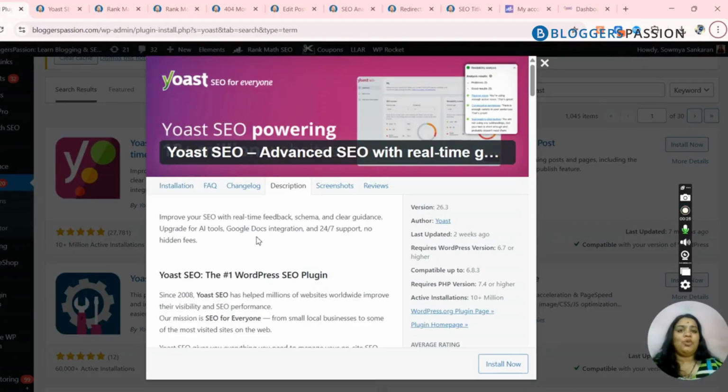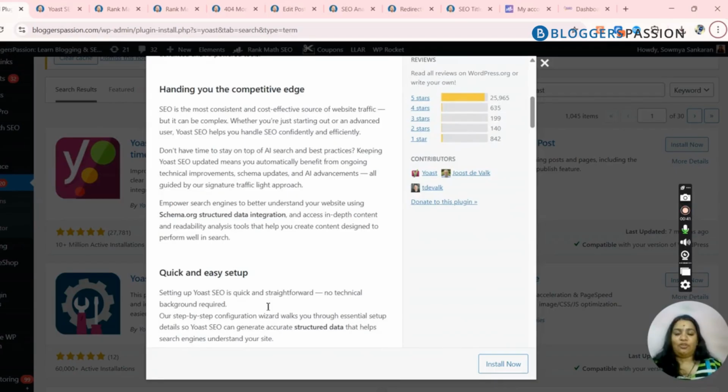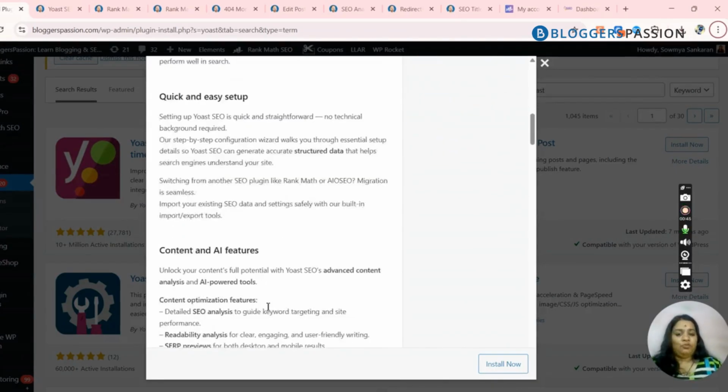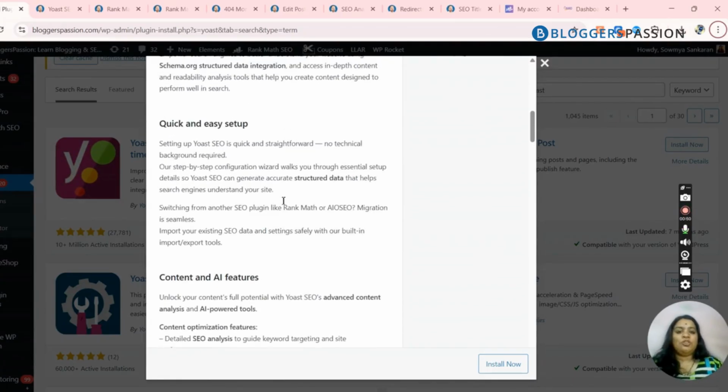Yoast SEO is basically a beginner friendly plugin where you have limited options and you don't have to worry about too many options cluttering your mind. It was started back in 2008, and several websites of late have been using a mix of Yoast and Rank Math. But right now at Yoast SEO, you can see that it is very easy to set up.